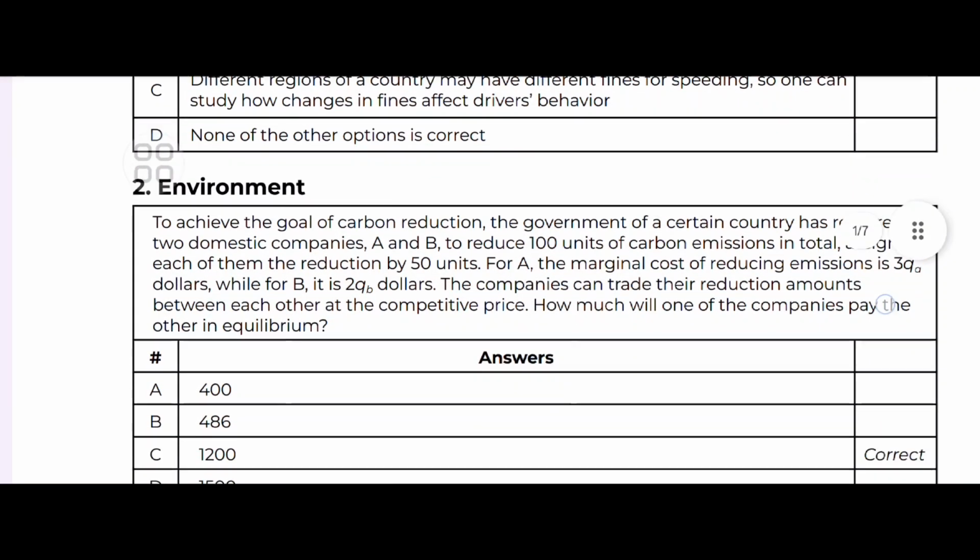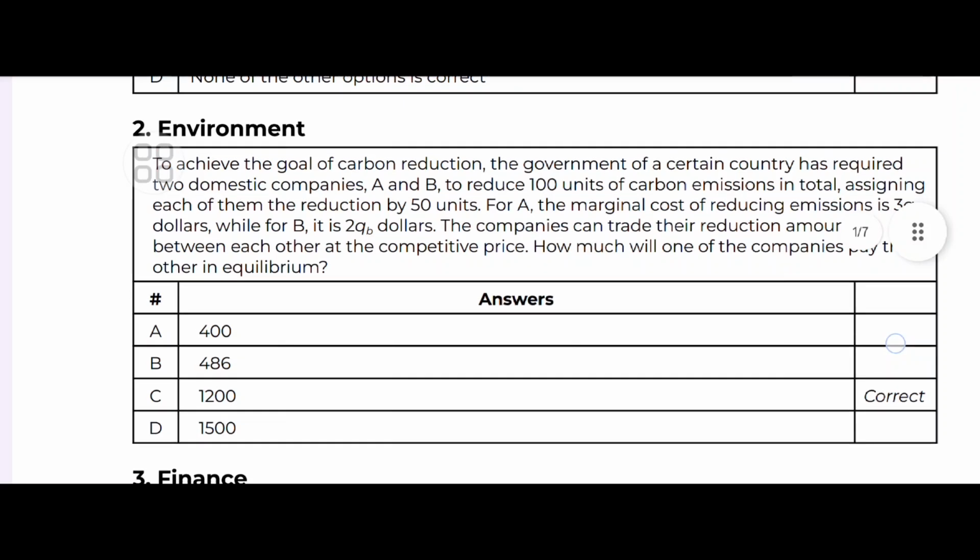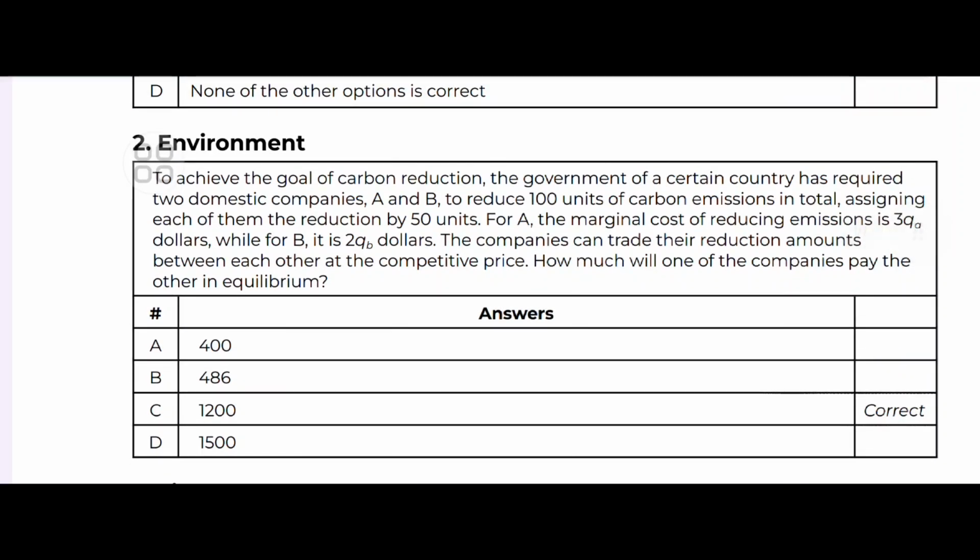Environment. To achieve the goal of carbon reduction, the government of a certain country has required two domestic companies A and B to reduce 100 units of carbon emission in total, assigning each of them a reduction of 50 units. For A, the marginal cost of reducing emission is 3QA and for B it is 2QB. The companies can trade their reduction amounts between each other at the competitive price. So how much will one of the companies pay the other in the equilibrium?